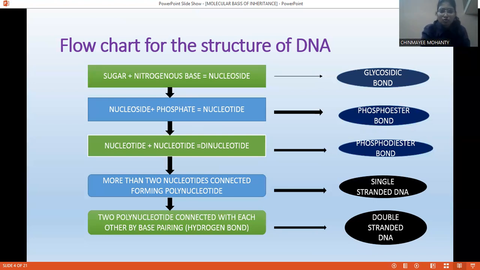Okay, and so two polynucleotides connected with each other by base pairing. Base pairing means we are talking about hydrogen bond. How the bases are paired with each other, there is a hydrogen bond. A is paired with T, there are two hydrogen bonds, and G paired with C, there are three hydrogen bonds. So they form a double-stranded DNA. Okay, so we know that DNA is a double helical structure. So these are the bonds which are playing a vital role in the formation of a double helical structure of DNA.